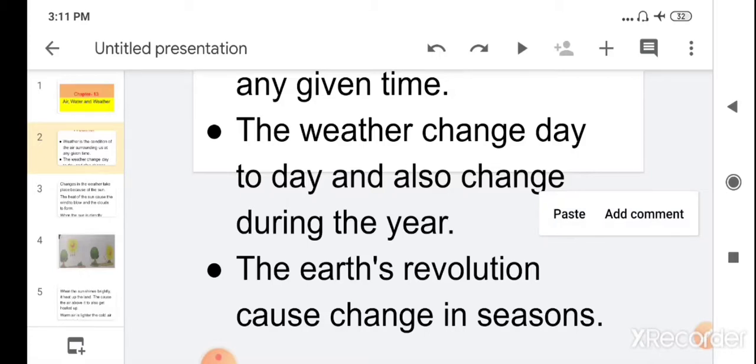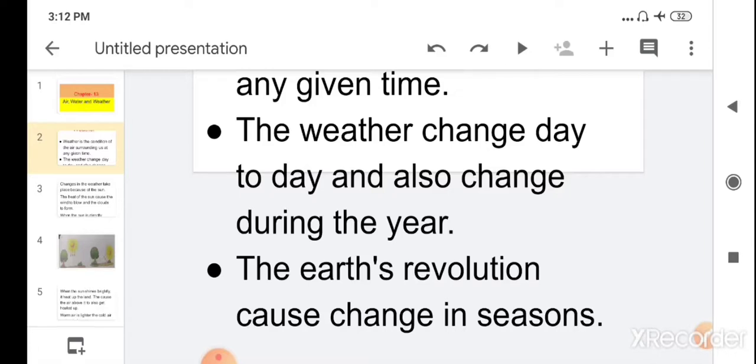Children, however, even during a particular season, the weather changes from day to day and from hour to hour. For example, take the winter season. You have observed many times in the morning the sun rises, bright and sunny, but after some time, within an hour, the weather changes into cloudy and windy.